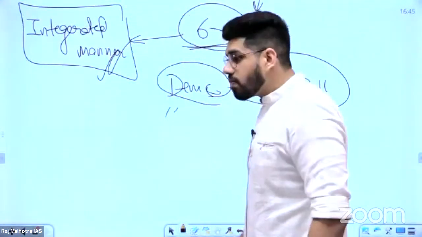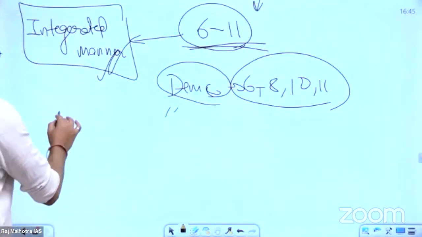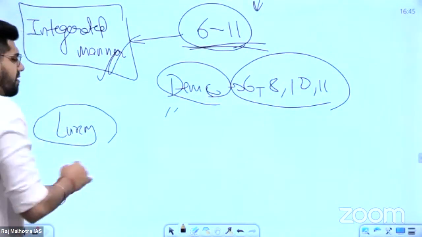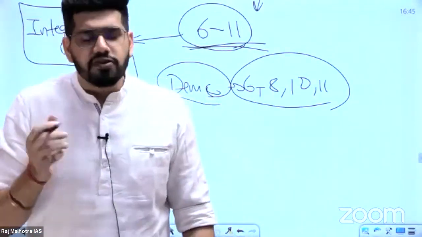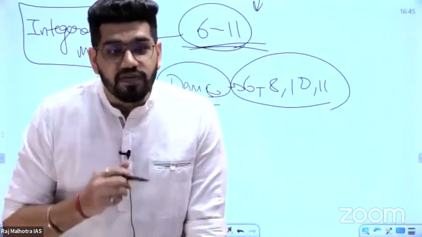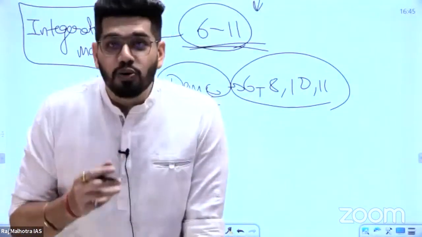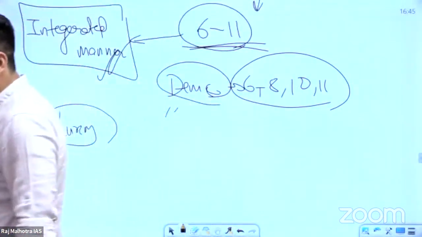Now, the second important source is Lakshmikant. When we were preparing, Lakshmikant was a small book of 300, 400 pages. Now, Lakshmikant is of 800 pages. How to revise it? How to remember it? How to read it again and again? That is very, very important.